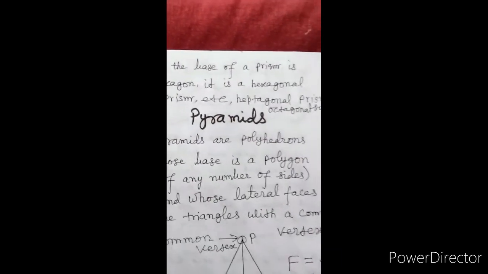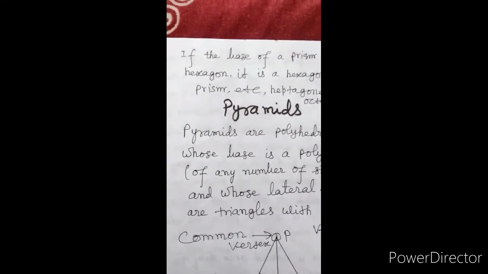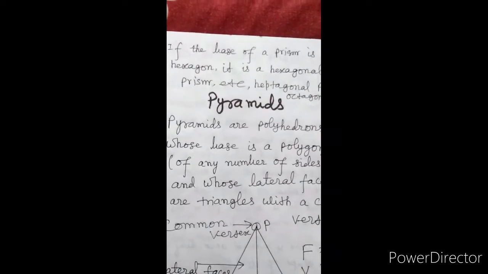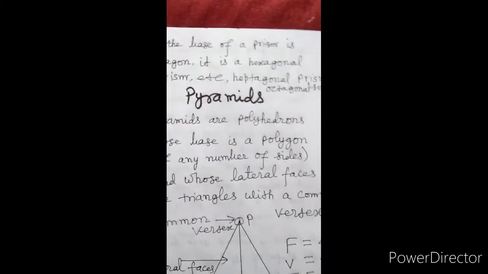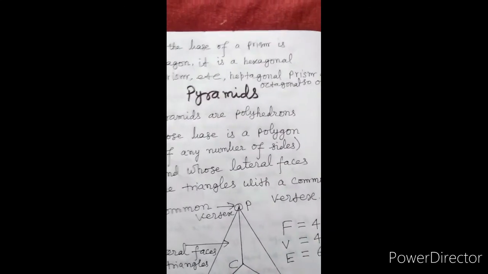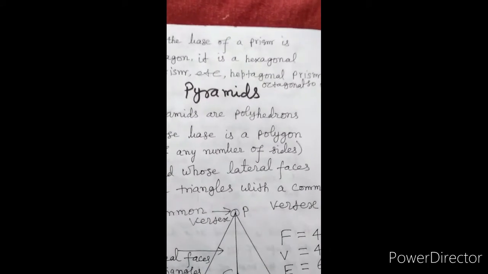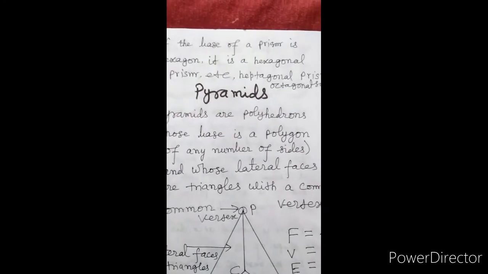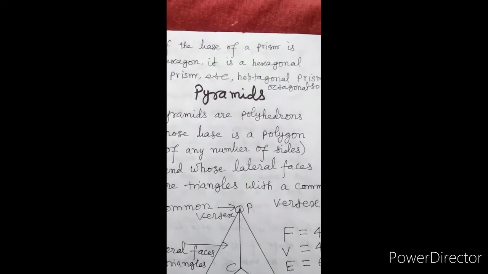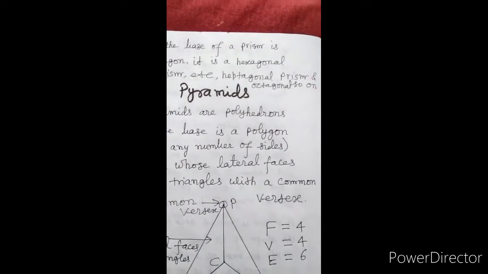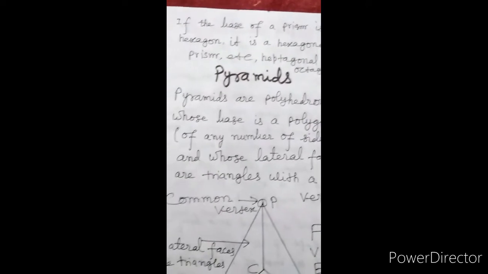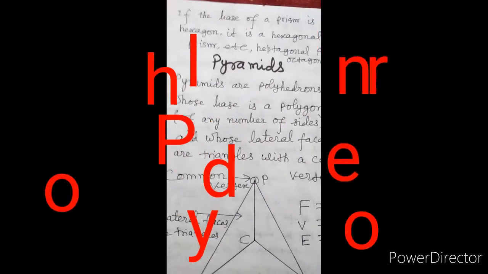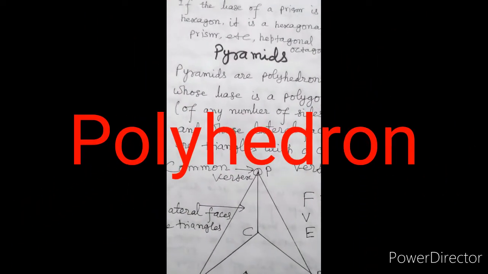If the base of a prism is a hexagon, it is a hexagonal prism. If its base is a heptagon, it is a heptagonal prism. If its base is an octagon, then it is an octagonal prism, and so on. They are named according to the shape of their bases.